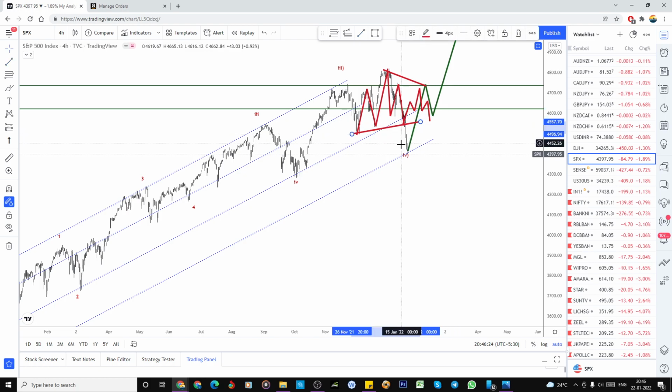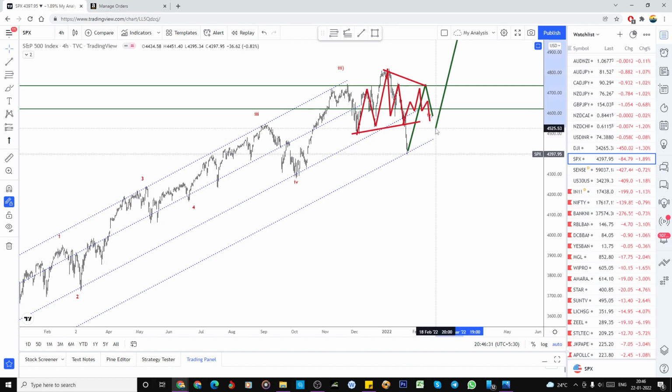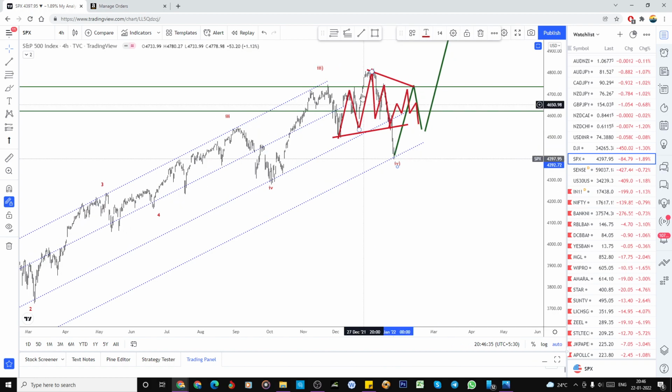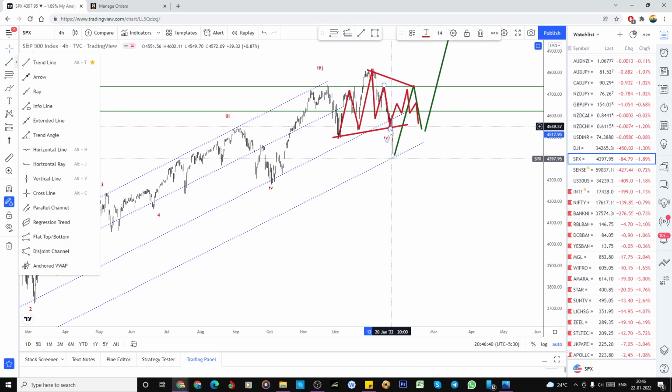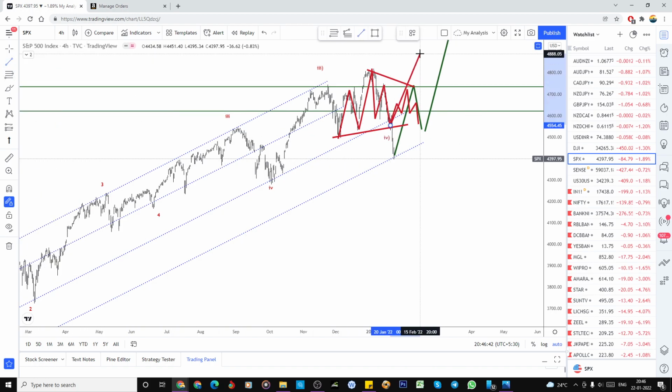So if it is a triangle, this fourth wave will be here and one more high is there. But before that I also considered one more possibility, yes, here. If it did this, from here itself it can bounce, right? So what is the fact? It is ABC, B, ABC, C. So this will be the irregular flat formation. There is a chance. But what we expected, these two possibilities, failed, and it did the regular flat correction.